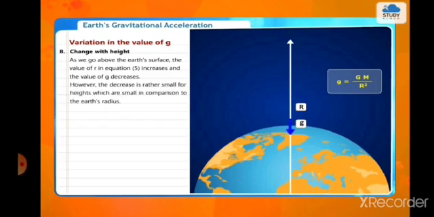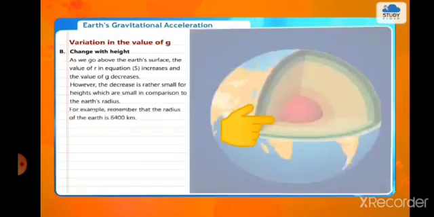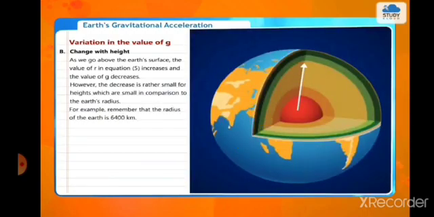However, the decrease is rather small for heights which are small in comparison to the earth's radius. For example, remember that the radius of the earth is 6,400 kilometers.